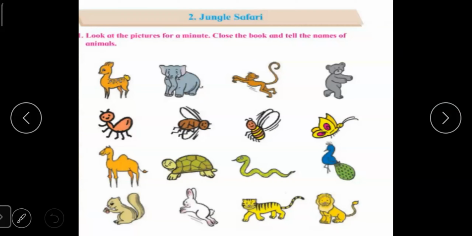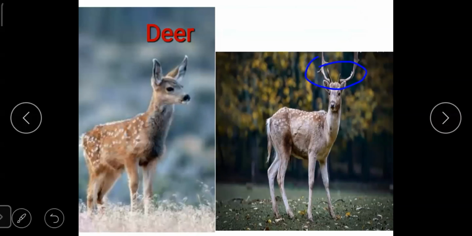Today in this lesson, we are going to learn about jungle safari, the different animals that can be seen in a jungle safari, and we also learn about their names. The first animal is deer. Deer is a very fast running animal.